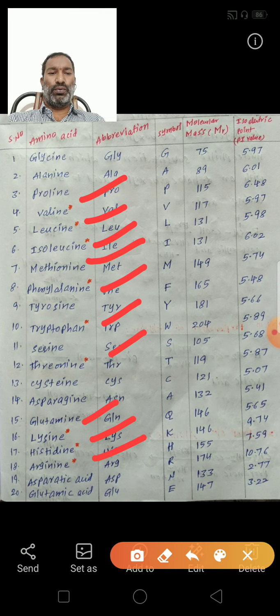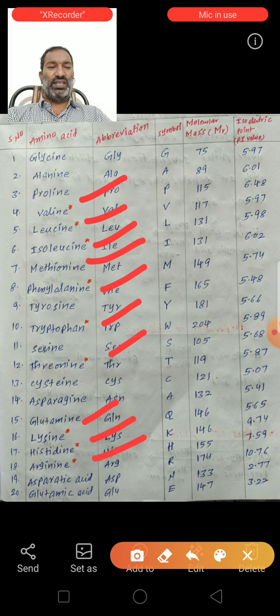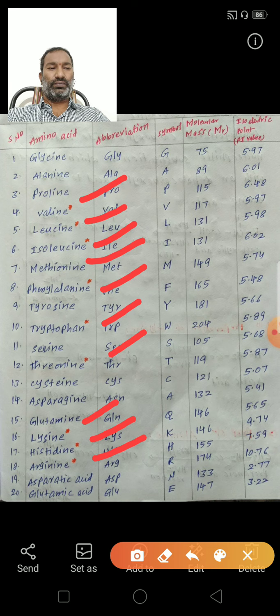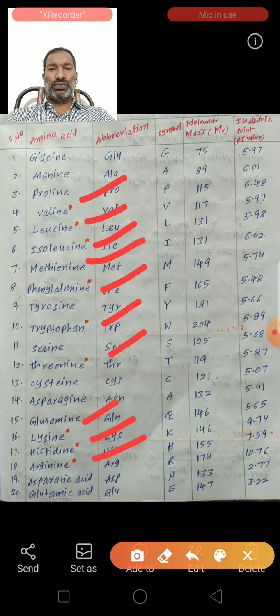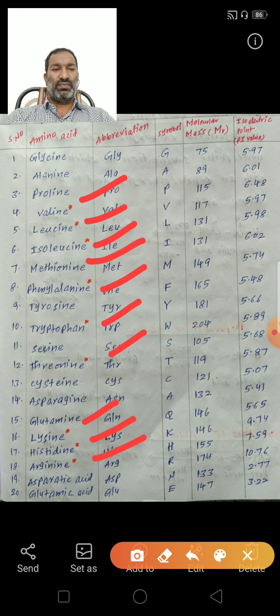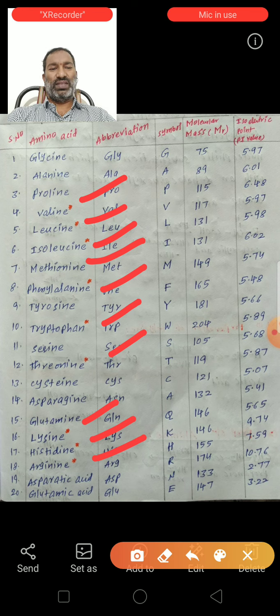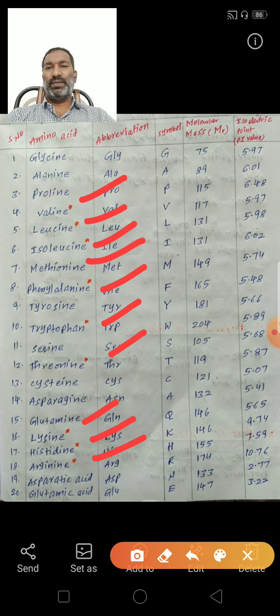Failure to obtain enough of even one of the 10 essential amino acids, those that we can't make, results in degradation of the body proteins.